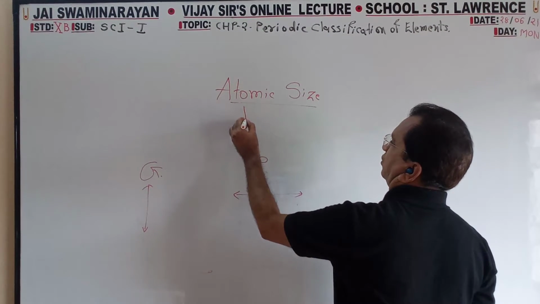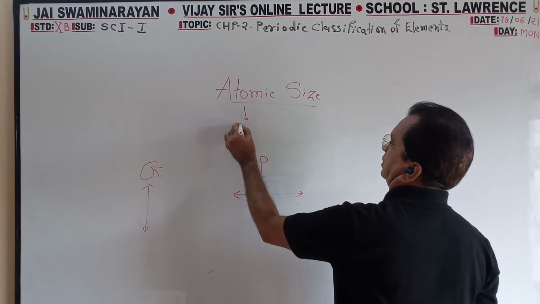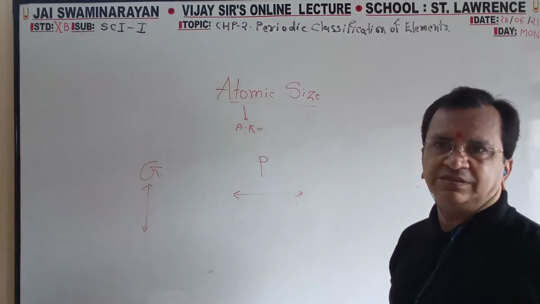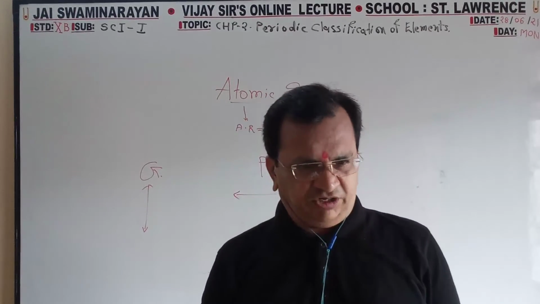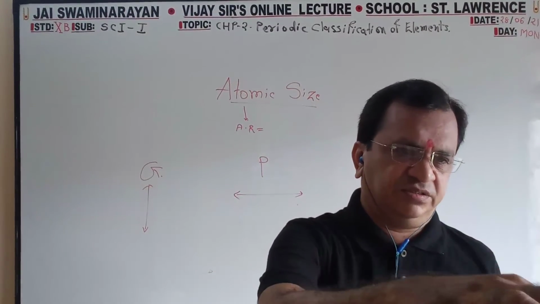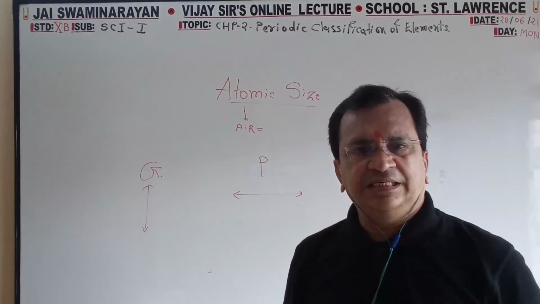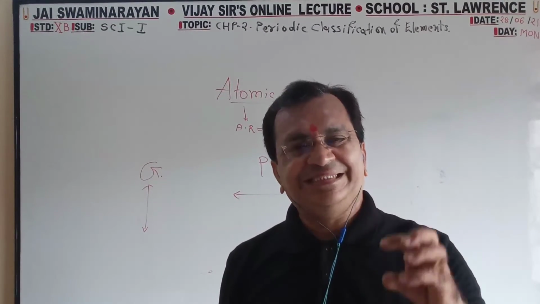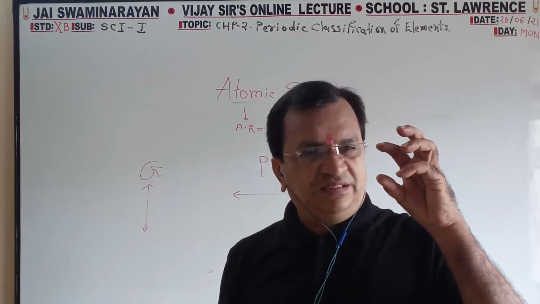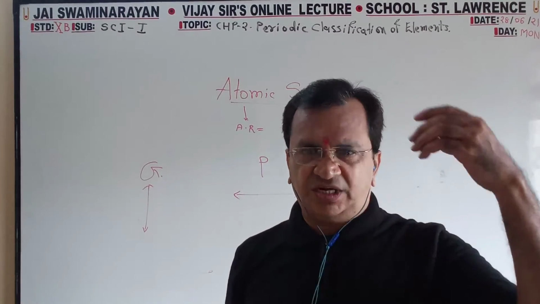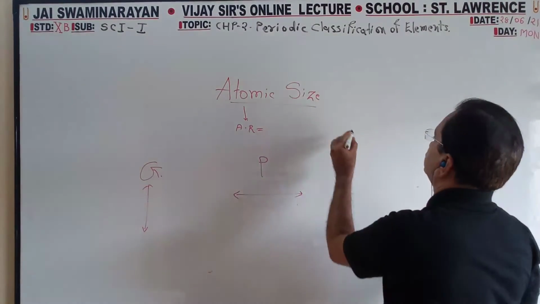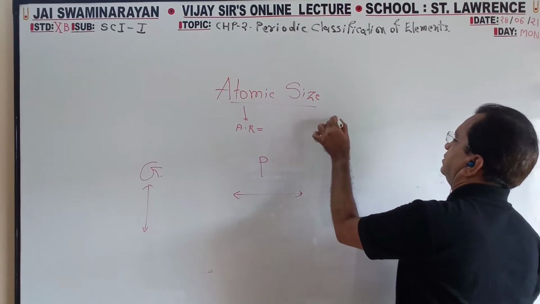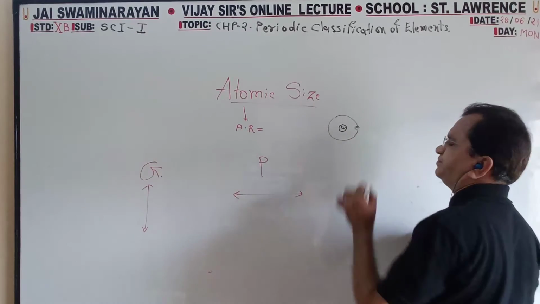Very first of all, what is atomic radius? An atom is made up of two parts, intranuclear and extranuclear. The internal part has protons and neutrons, and this is the electron.